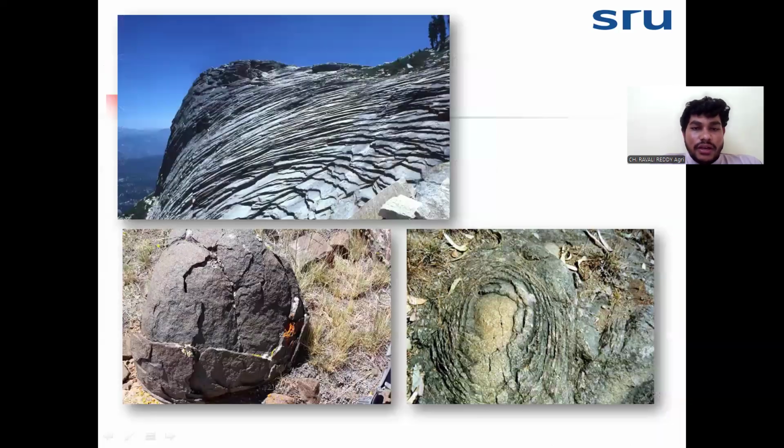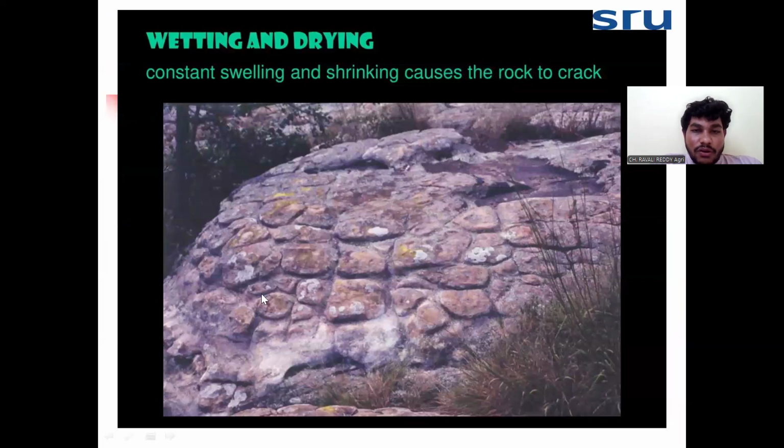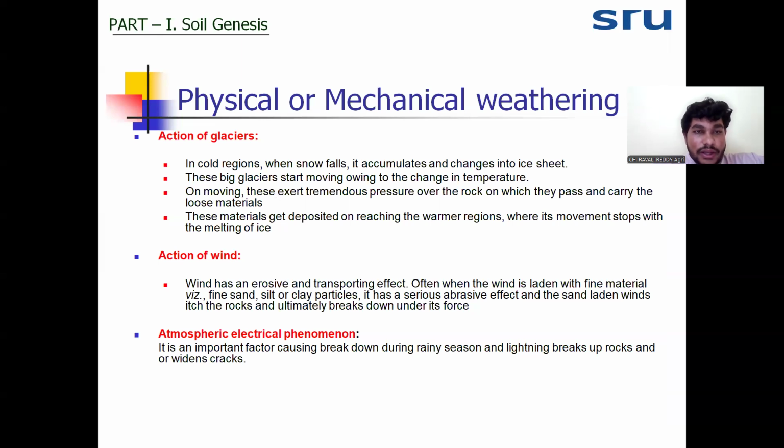The diagram we can see here like this. This is a complete consolidated rock. Because of the constant swelling and shrinkage, or the action of the rainfall, cracks are developed on these consolidated rocks. These are the effects of the swelling and shrinkage. This is because of the losing or weakening of the bond present between the mineral elements. Next one is the glacier.